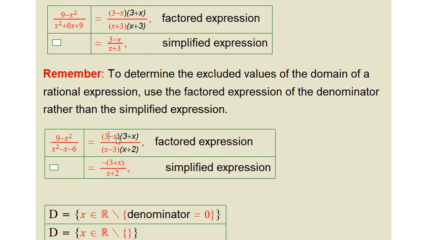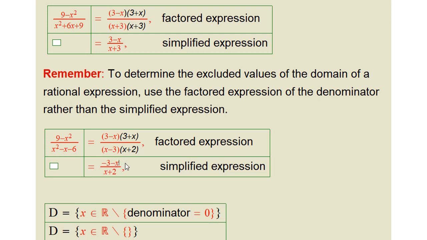Let me highlight the terms which are cancelled here. These terms cancel each other because they are identical, just different by a negative sign that I put. So we will get the final answer as negative this bracket 3 plus x over x plus 2. You can simplify it to be negative 3, negative x.